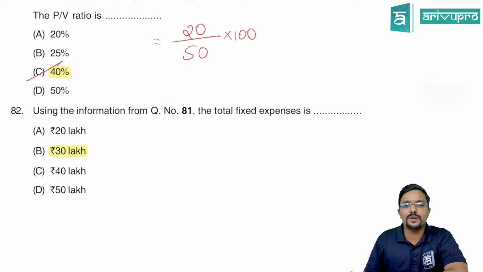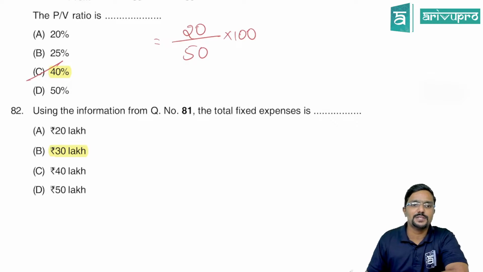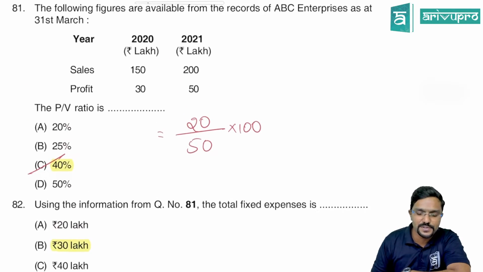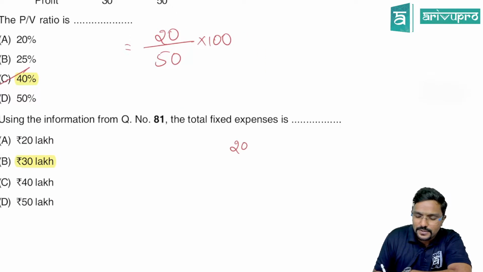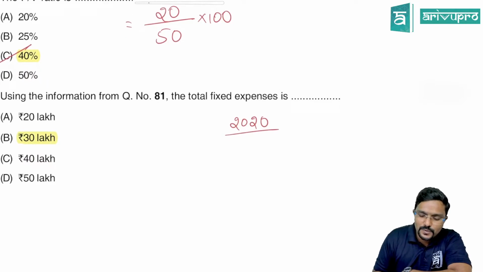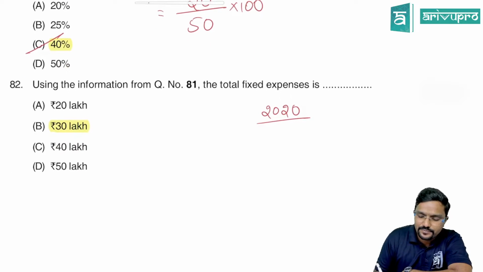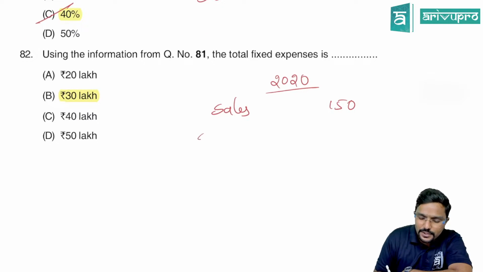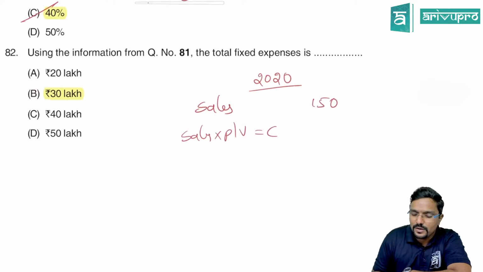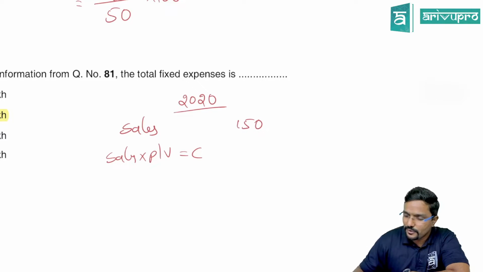Using the information from question number 81, the total fixed expenses is. So they are asking you to calculate the total fixed expenses. Take any one period. Let me take 2020. Sales is given as 150. If I do sales into PV ratio, you will get contribution. How much is that? 150 into 40%.